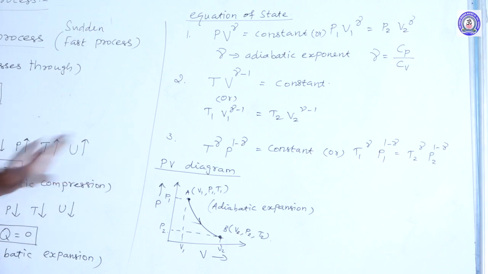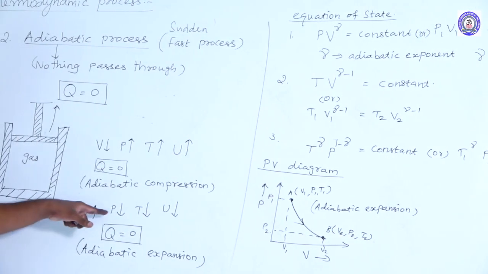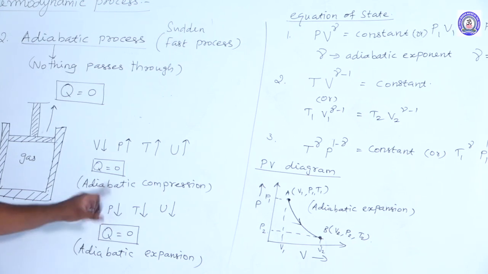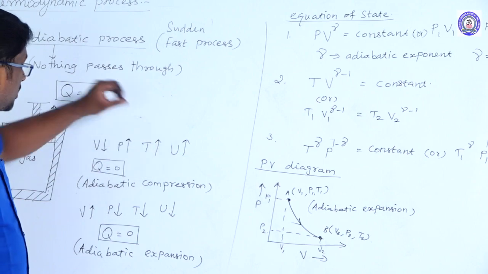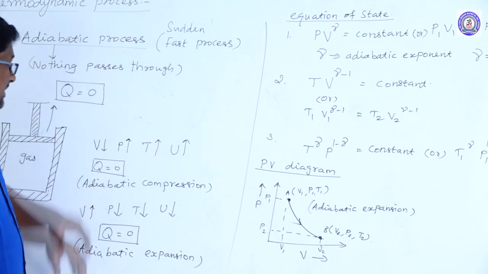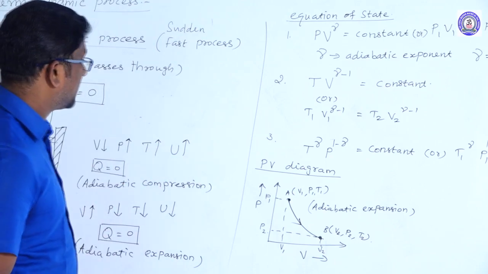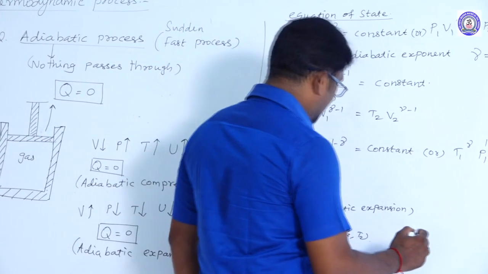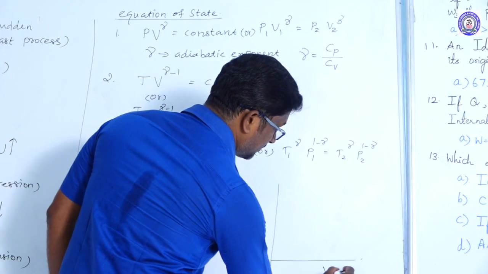So during adiabatic expansion, the volume of the gas increases, whereas the pressure of the gas decreases. But in adiabatic compression, the volume of the gas decreases, whereas the pressure, the temperature and the internal energy of the gas increase. So the PV diagram for adiabatic compression is like this.